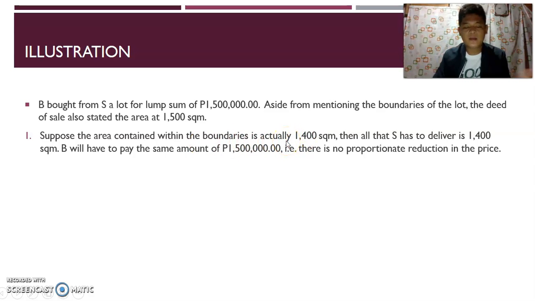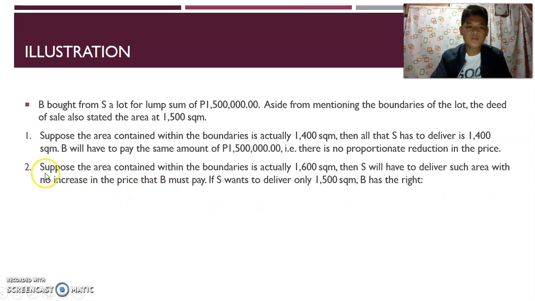Pero, pag actual measure na, yung area is only 1,400 square meter. So, kahit mas mababa class, ang babayaran pa rin ni B is depende dun sa contract price, which is 1,500,000. Walang reduction, walang proportionate reduction na mangyayari.